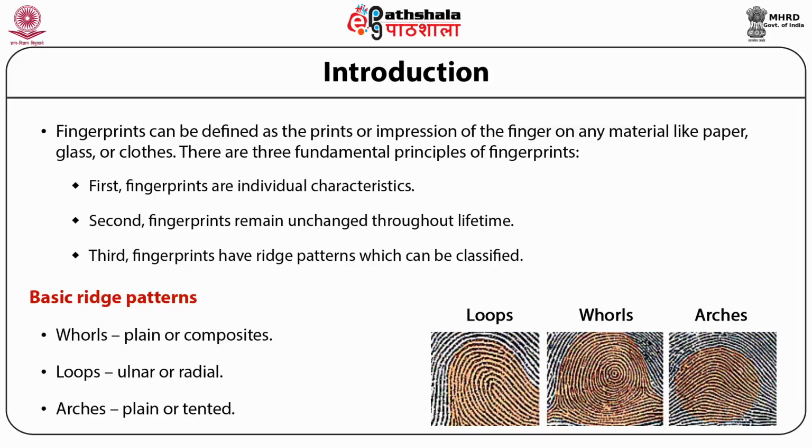These basic patterns are again subdivided on the basis of complexity of the ridges. Thus, arches can be plain arch or tented arch. Similarly, loops can be divided into ulnar loop and radial loop. Whorl can be segmented into plain whorl or composite, which includes central pocket, lateral pocket, twin loop, or accidental. The figure is showing you the three basic types with the pattern area.